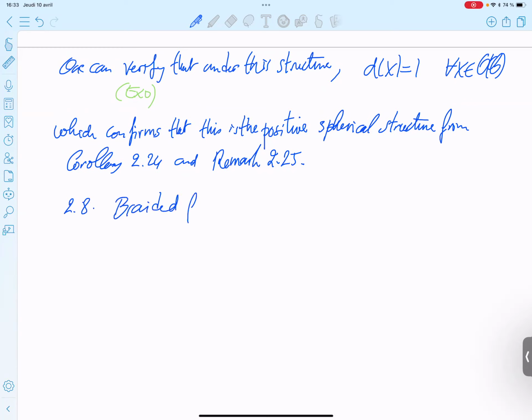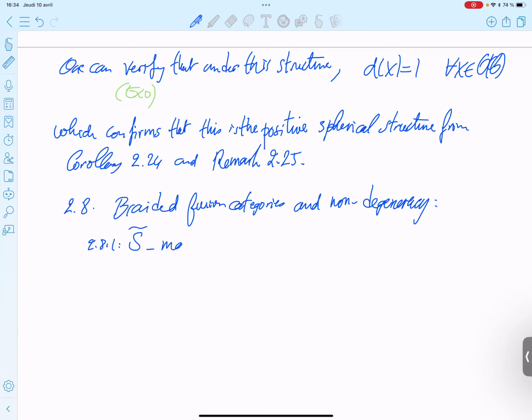Braided fusion categories, non-degeneracy. Definition 2.81.